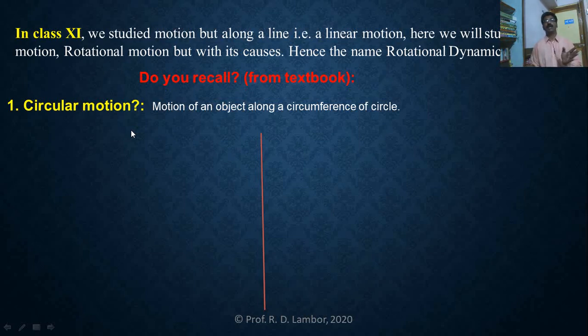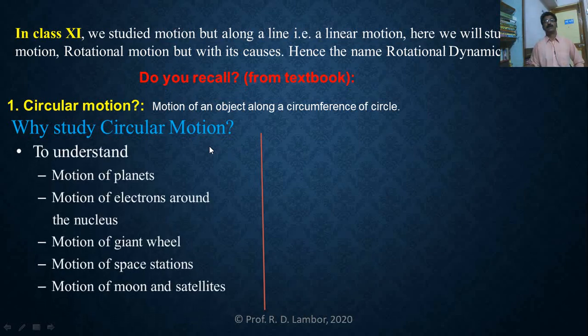When we are driving along a turn, our vehicle is performing circular motion. Moon is performing circular motion around the earth. Earth is performing circular motion around the sun. Different planets are performing circular motion around the sun. Very easy. So, why are we studying circular motion? Why study circular motion? There must be some reason.